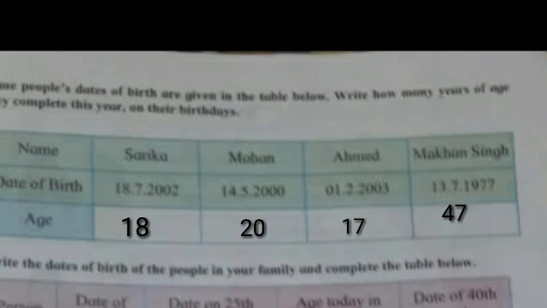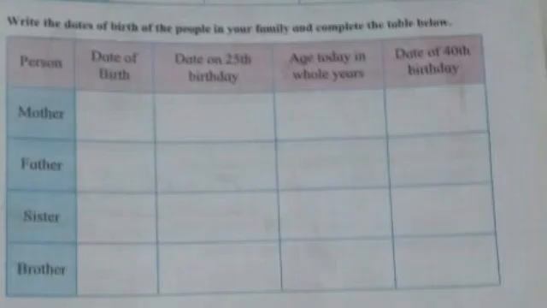Now children, the next table. Write the date of birth of the people in your family and complete the table below. Now children, they have asked us to write the date of birth of your family members. So I cannot complete this table. So you only have to complete this table in your homework.